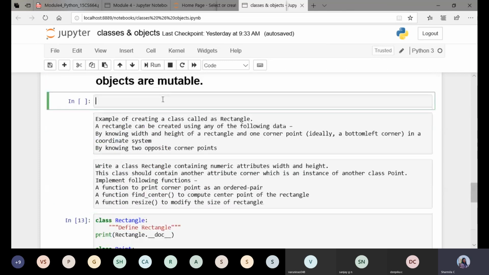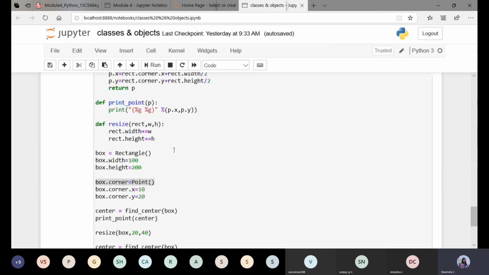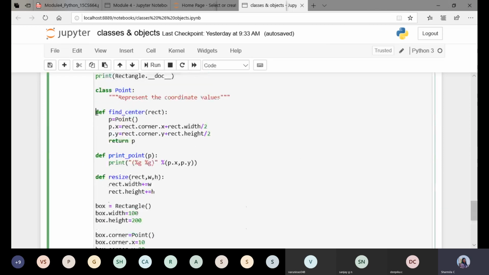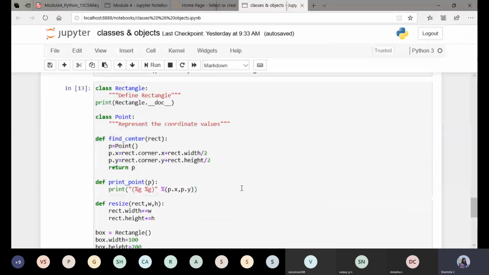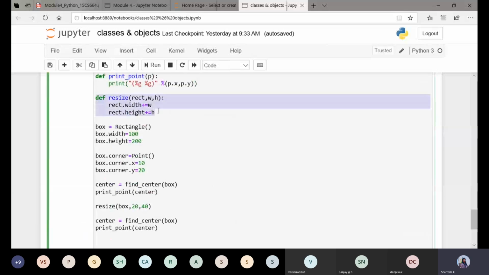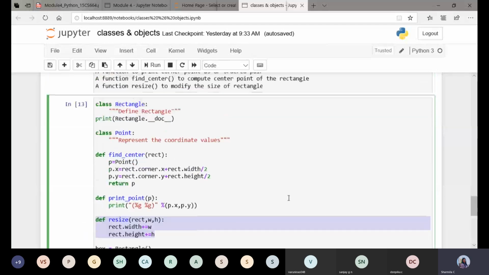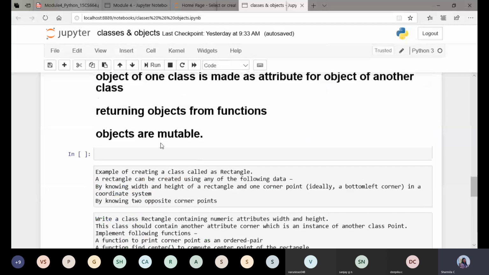The second one, returning objects from functions, is once again demonstrated by defining this particular function. Fine. And the third one, once again, the objects are mutable. This is demonstrated by defining the function, that is the resize function. Fine. So I have considered this example just to demonstrate the properties of the object.